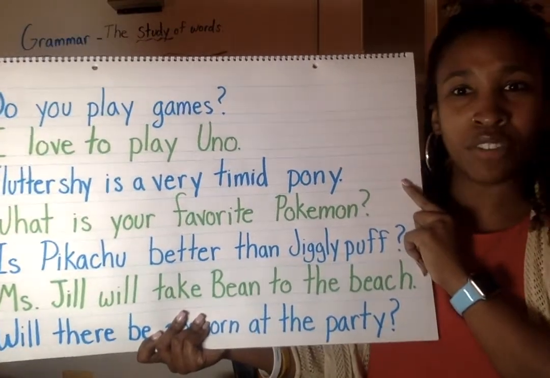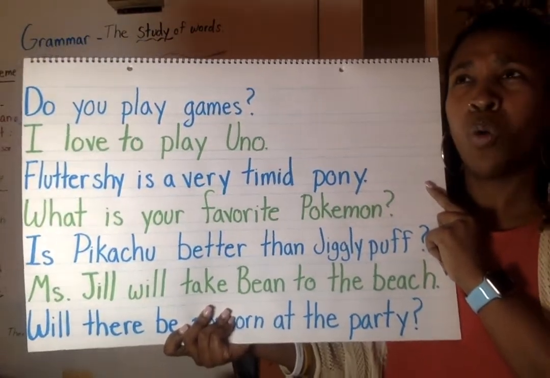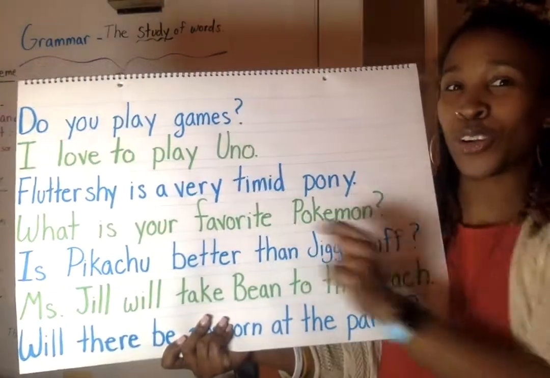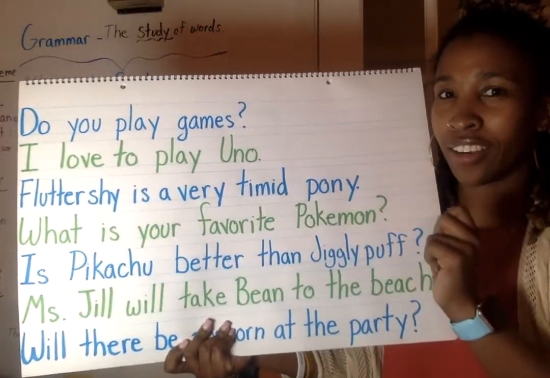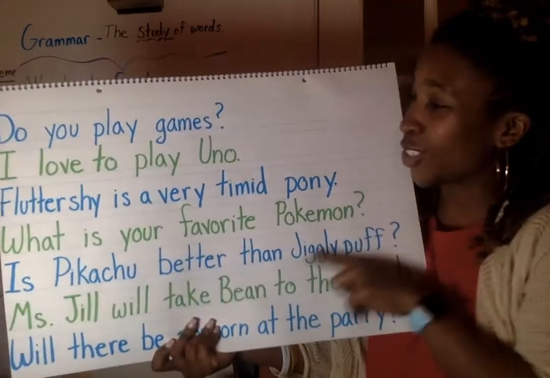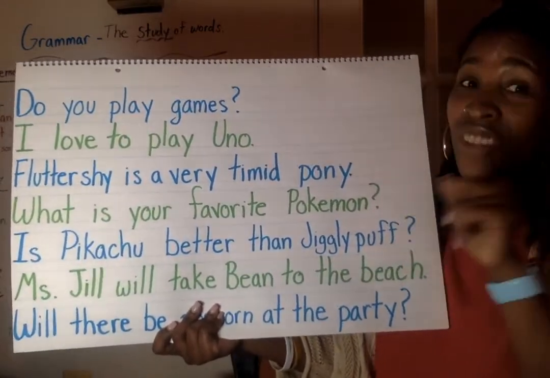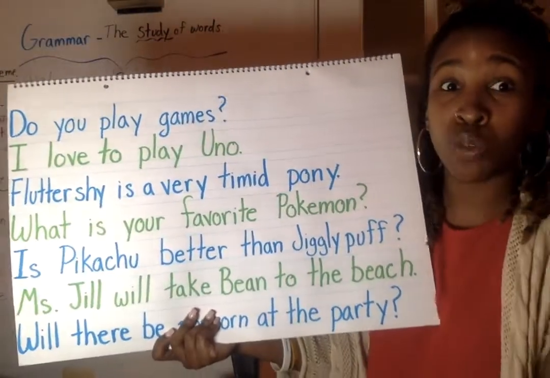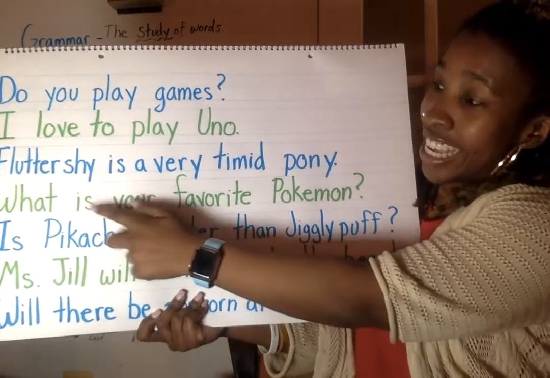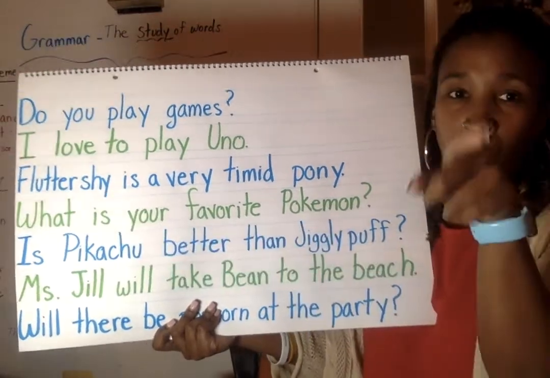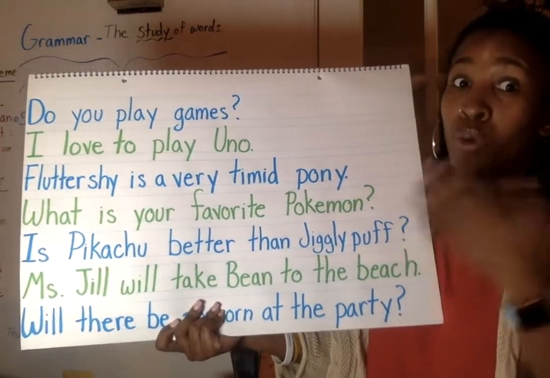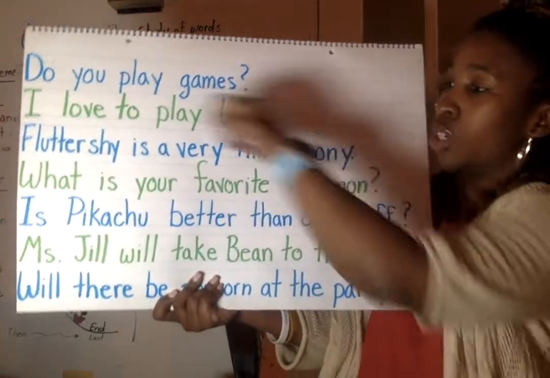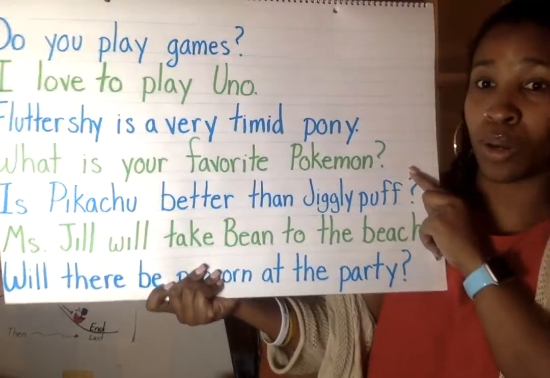What is your favorite Pokemon? Are we going to circle it or underline it? Yep, we're going to circle it. Now, this is what's tricky. Our subject is the thing we're trying to figure out, because we're trying to figure out what is our verb, your favorite Pokemon. So we're saying the what is like which Pokemon. So it is a question. We're going to circle it. Let's look at the next one.